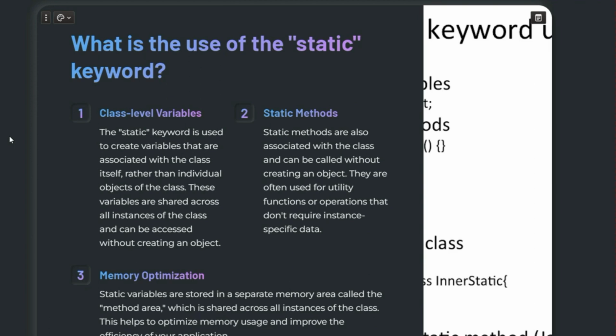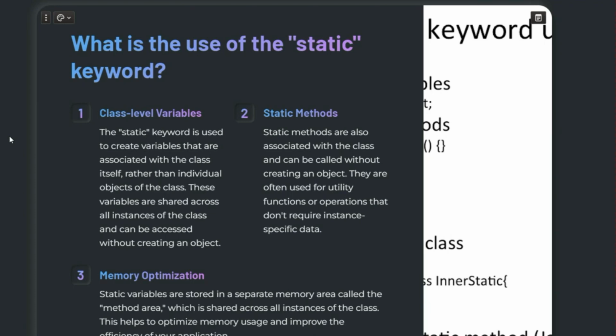And if you are using the static keyword, then we can optimize the memory, because memory allocation for static members happens only once when the class is loaded, right? So I hope you understood. And just remember, these answers are just a starting point. You should elaborate on this concept with examples and relate them to your personal experiences during the interview, right? So I hope you will give importance to this.